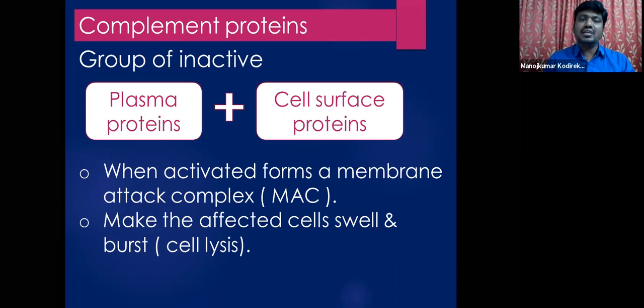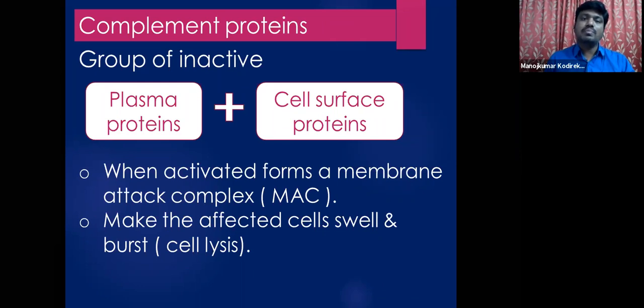These are generally in an inactive state. When they come across the antigens, when they are activated by the pathogens, they form a complex called the membrane attack complex. So what is the complex formed by these complement proteins? That is called the membrane attack complex, which is abbreviated as MAC.